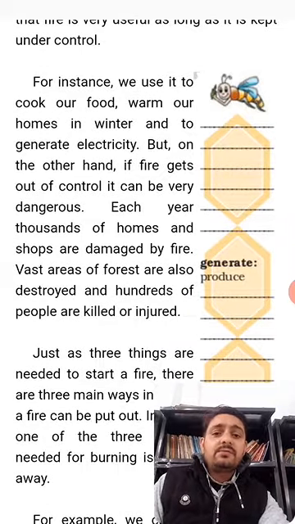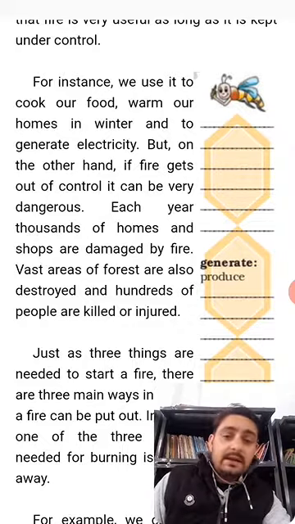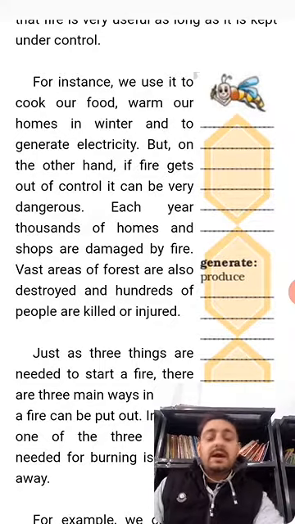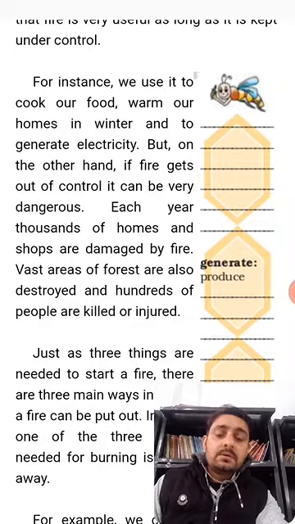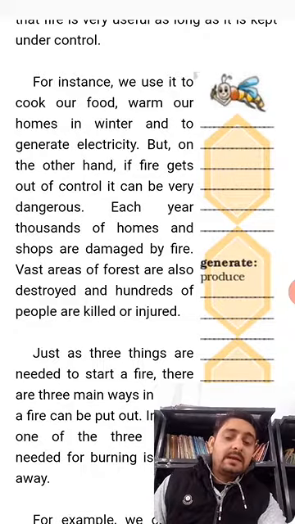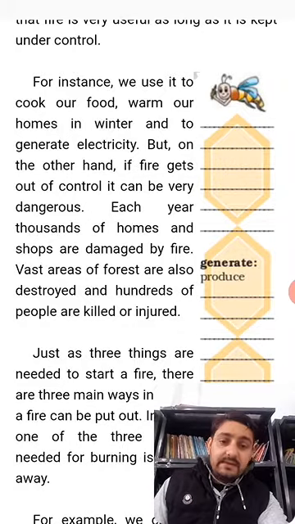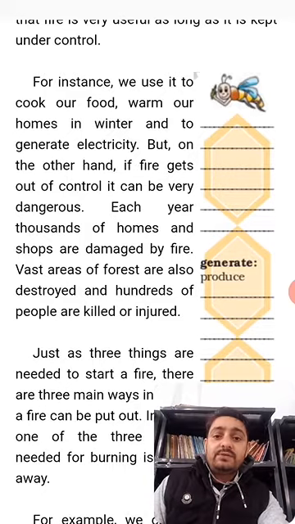So for instance, we use it to cook our food, warm our homes in winter, and to generate electricity. There are many ways that we can use fire. Generate means to produce, but here electricity means lamp, light, candle. All these are also a source of electricity only. So this is what it means here, to generate electricity.